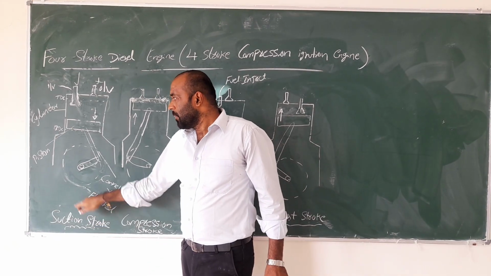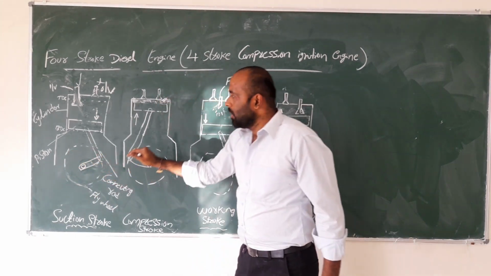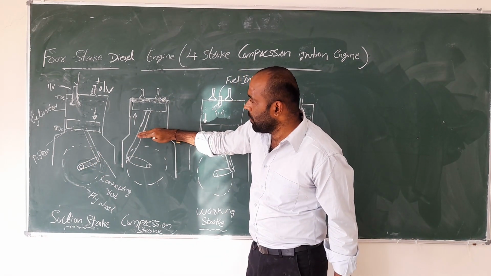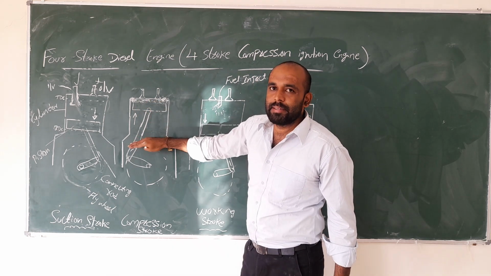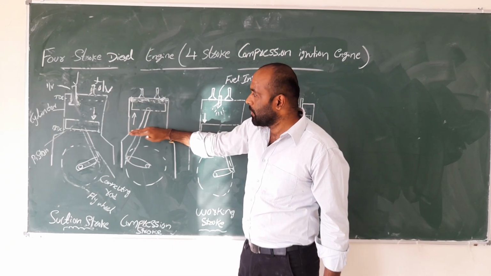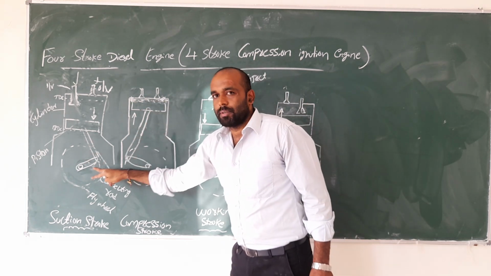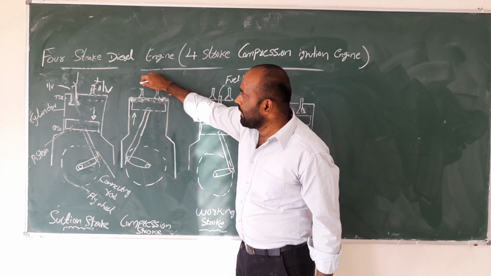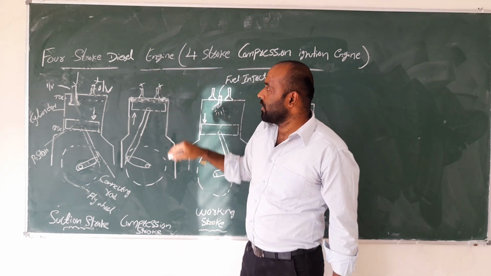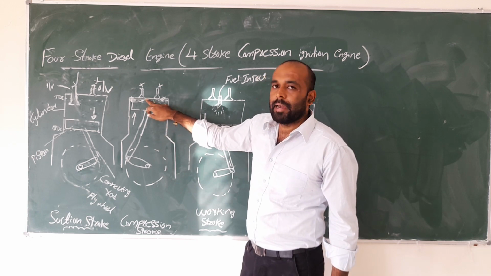After that, because of the battery, with 1 full revolution the piston moves from BDC to TDC. BDC is bottom dead center, TDC is top dead center. At this time the inlet valve and outlet valve are both closed, so the air gets high pressure.